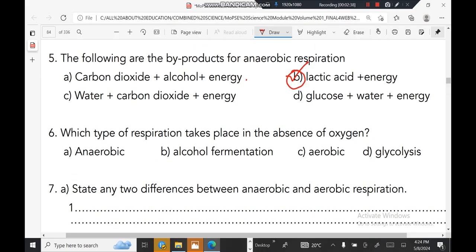Which type of respiration takes place in the absence of oxygen? It is called anaerobic. It is called anaerobic, because the word anaerobic means in the absence of oxygen.